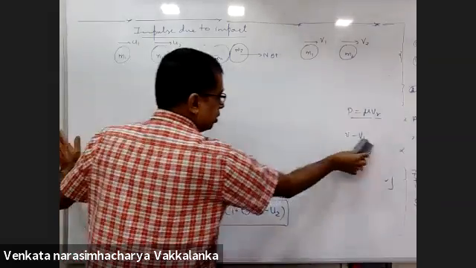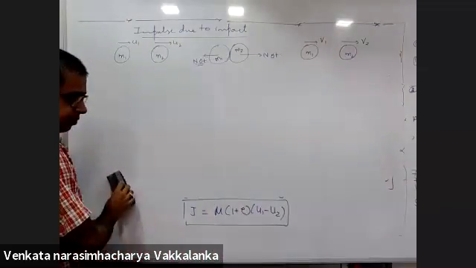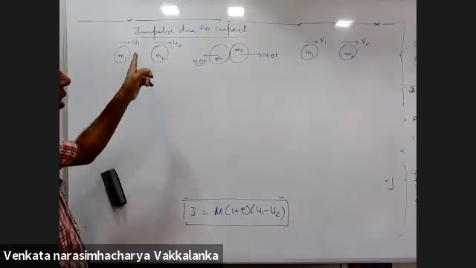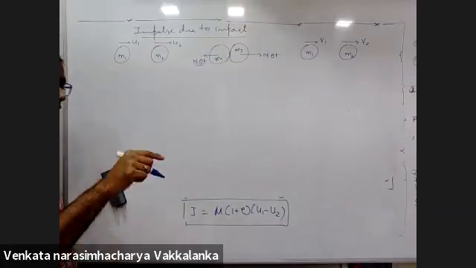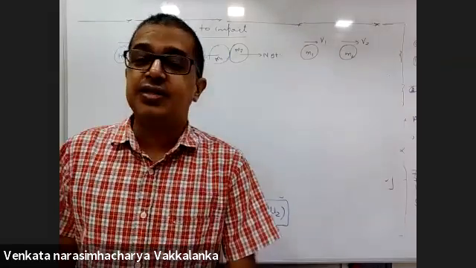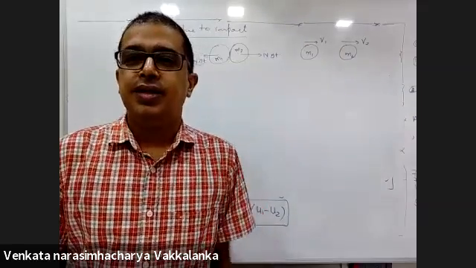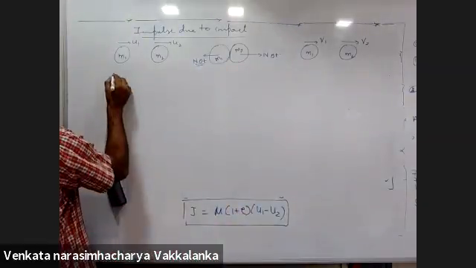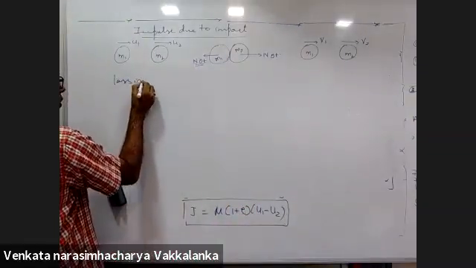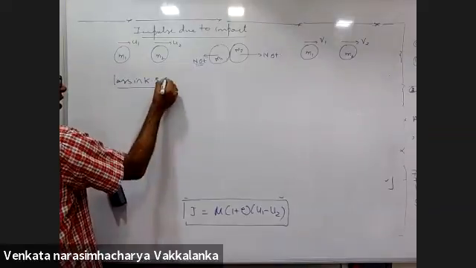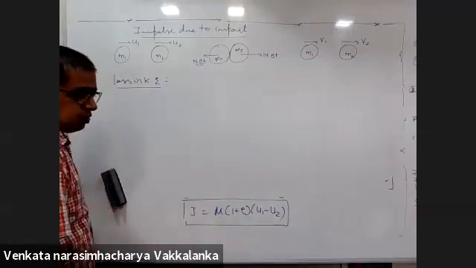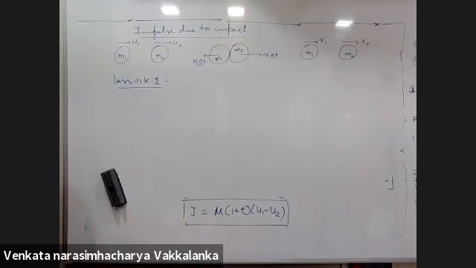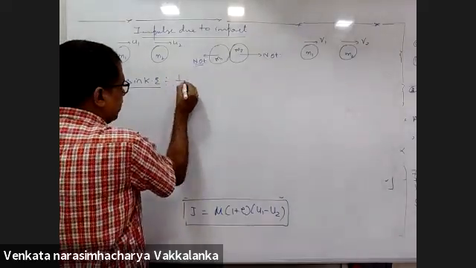One more small thing is left over. What is that? Loss in kinetic energy during collision. This expression, the final end result, I would suggest you remember. Loss in kinetic energy: you know, if it is a perfectly elastic collision, there will be no loss. Right? Loss is initial minus final.